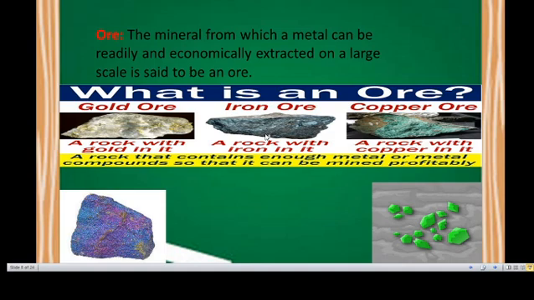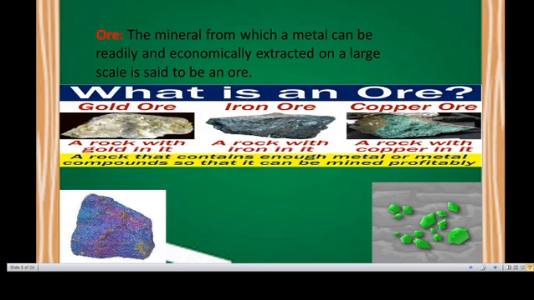What is ore? The mineral from which a metal can be readily and economically extracted on a large scale is said to be an ore. What is ore? The mineral from which a metal can be readily and economically, by easy process and also economically, extracted on a large scale, is said to be an ore.